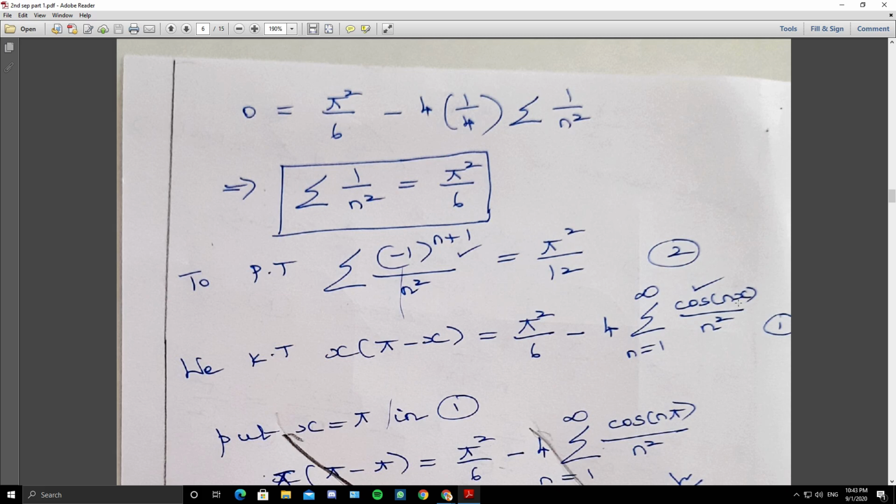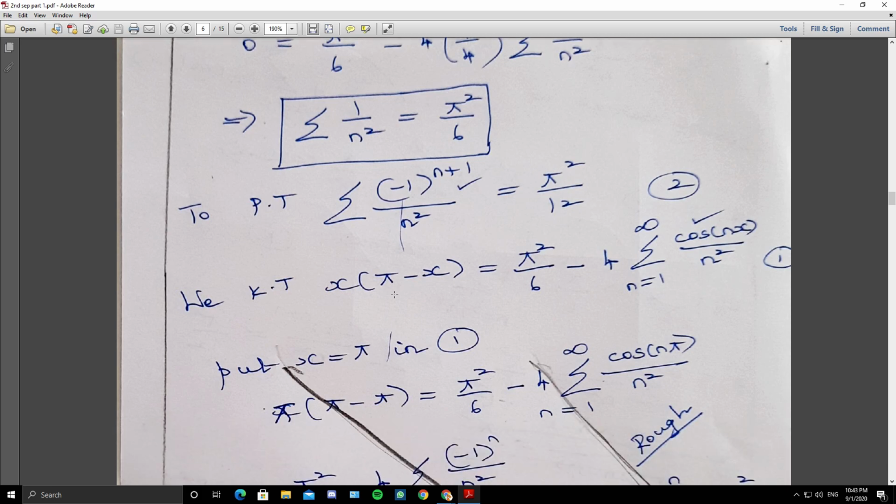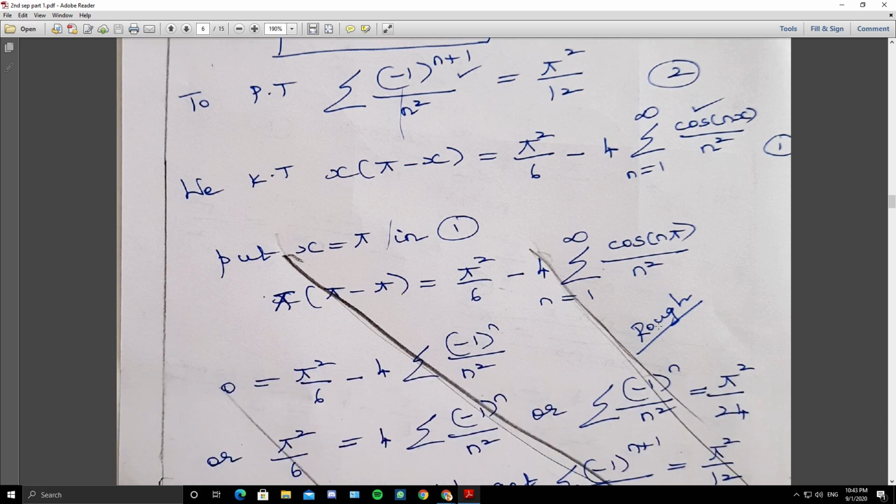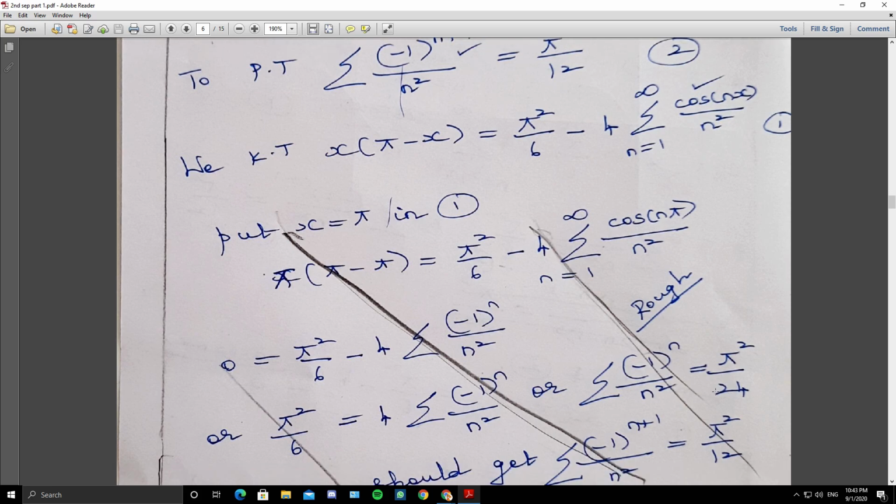You will get it only by trial and error. Suppose I take x as pi, because I know that cos n pi is (minus 1) whole power n. So I have to get (minus 1) whole power n something. So if I take x as pi, pi belongs to the interval 0 to pi. So x as pi, pi into pi minus pi is 0, and the right side is pi square by 6 minus 4 times cos n pi by n square, that is pi square by 6 minus 4 times summation (minus 1) whole power n by n square, or pi square by 24. But what you have to get? Pi square by 12. You have to get pi square by 12.